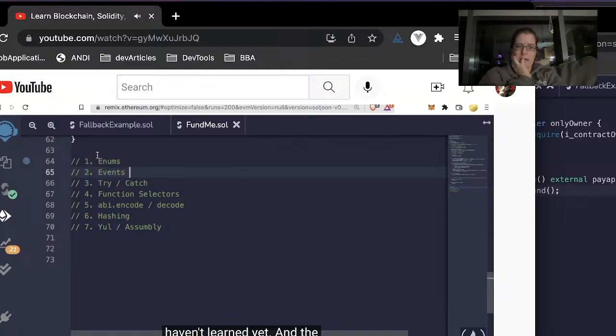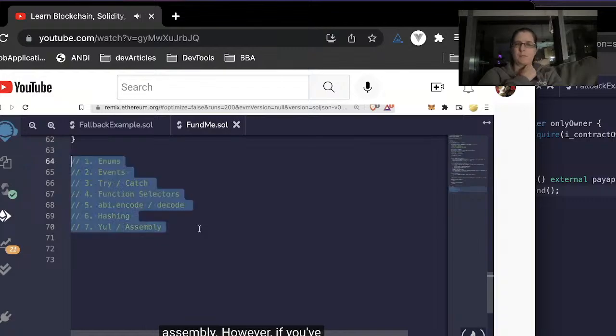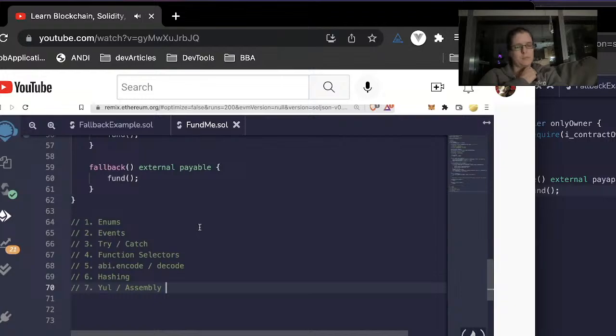The reason we haven't gone into them is because they get more advanced and understanding their real use doesn't really make too much sense until a little bit later. Some of the things that we're going to go over are enums, events, try catch, function selectors, ABI encoding, hashing, and then YUL/assembly. However, if you've gotten this far, you probably can read most Solidity code and understand what's going on, which is absolutely fantastic. So you should give yourself a huge round of applause for getting this far and doing this.